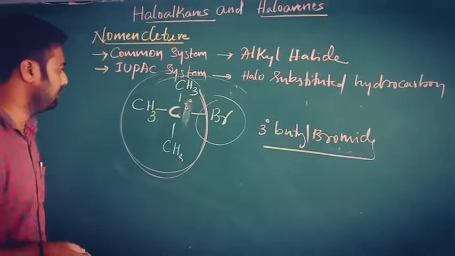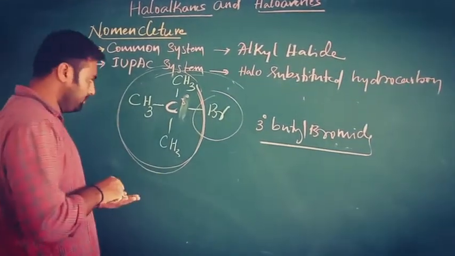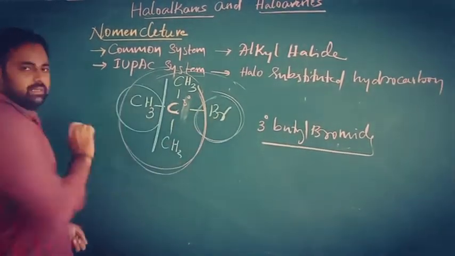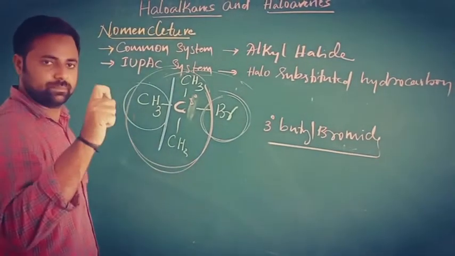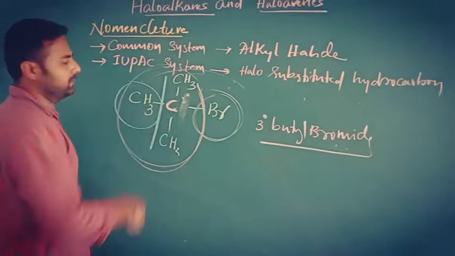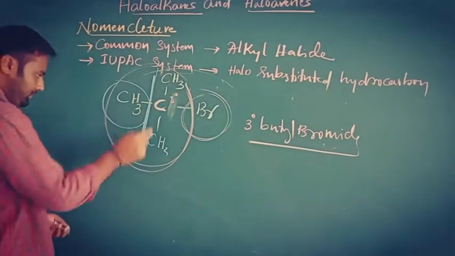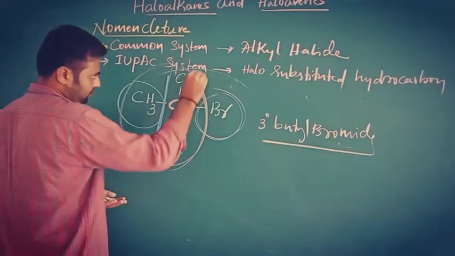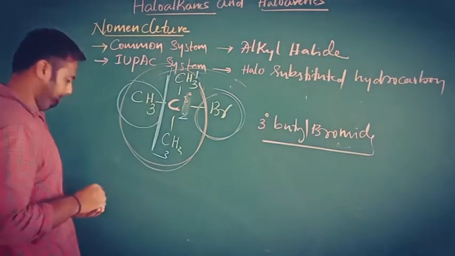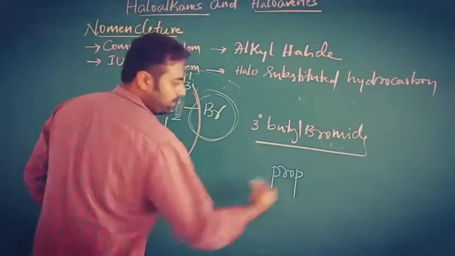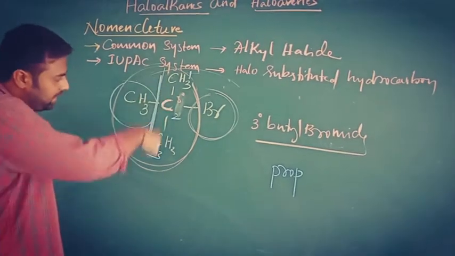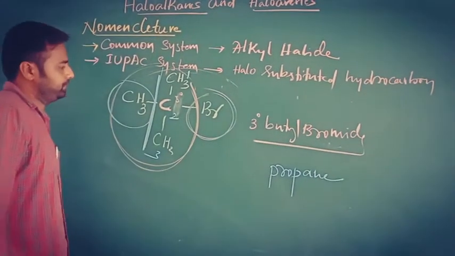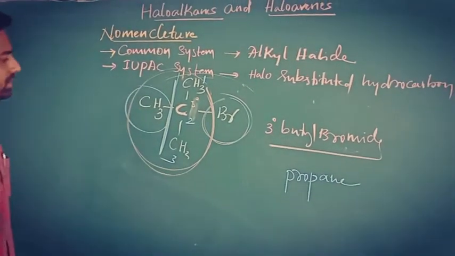The IUPAC name is, first you have to choose the long chain. Of course, this is the long chain 1, 2, 3, and these 2 are substituents present on the same carbon atom, that is this one. For the long chain 1, 2, 3, you can give the number from either this side or that side. 1, 2, 3 means the root word will be prop. In that long chain there is only a single bond, so propane.